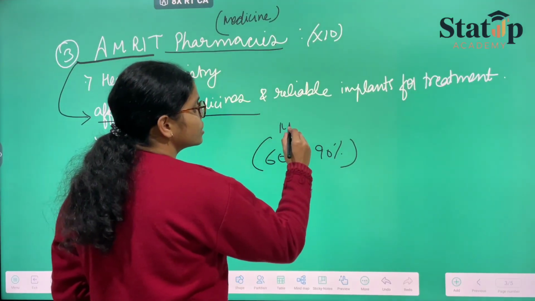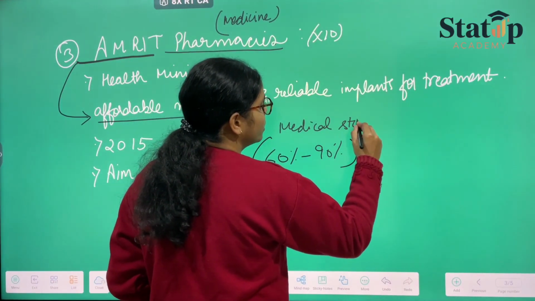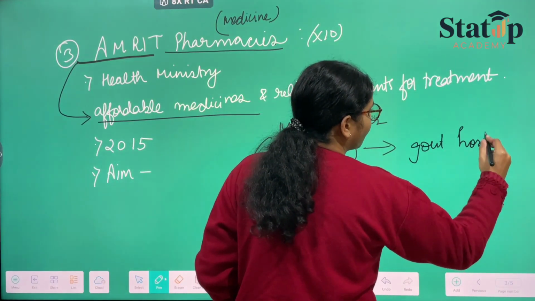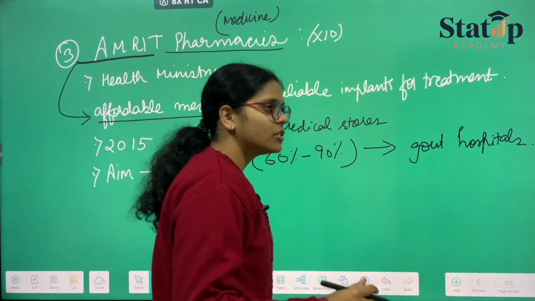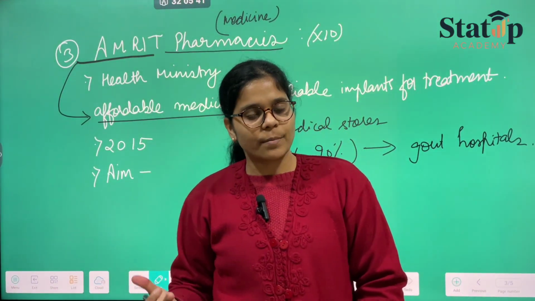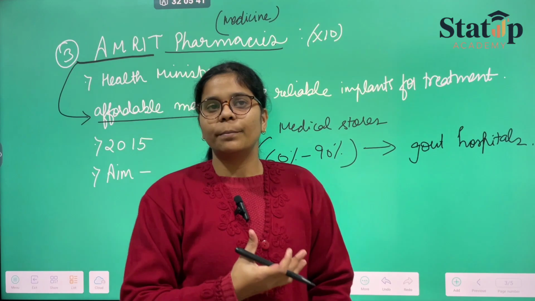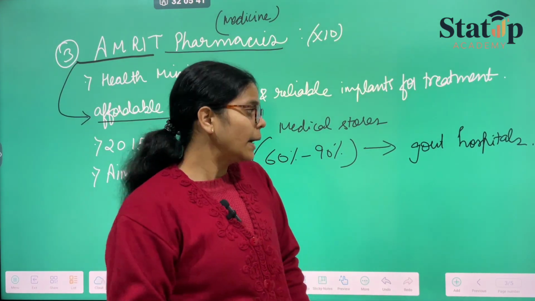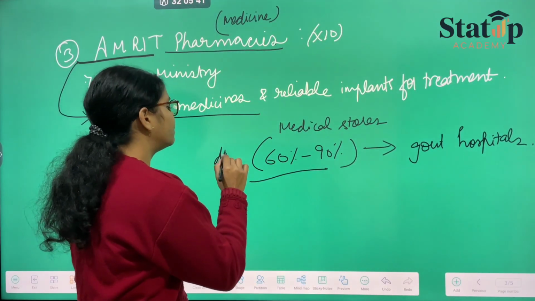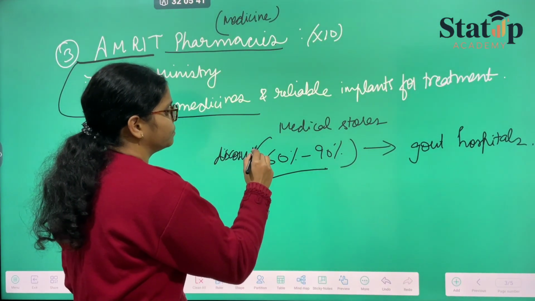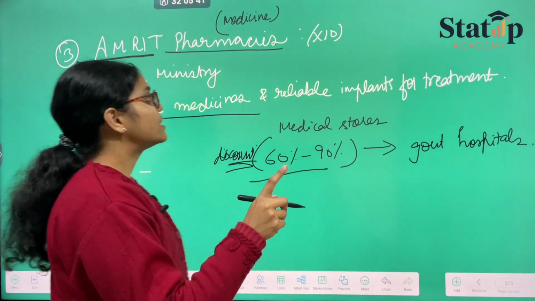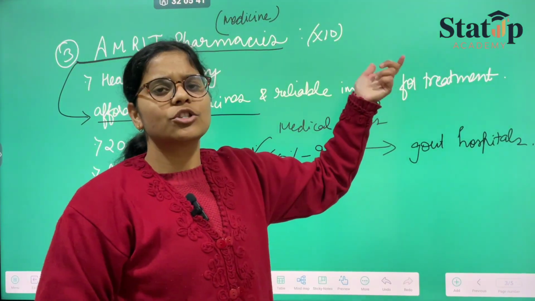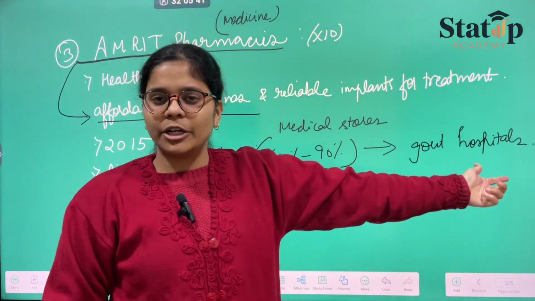And such medical stores will be only available in what? In government hospitals. So heavy medicines or drugs that used to be quite expensive would be provided to the patients or the patient's family on the advice of, obviously, the doctor, but on heavy discount. This is the percentage of discount that will be offered by the dealers. So this is the aim of Amrit pharmacies. So recently 10 such medical stores have been given in the government hospital.